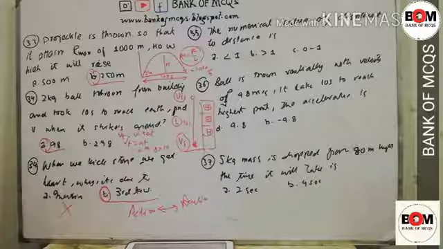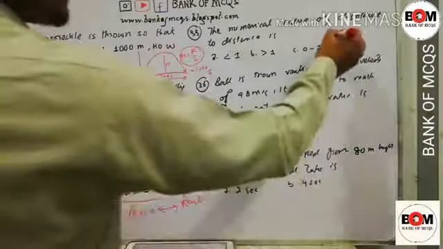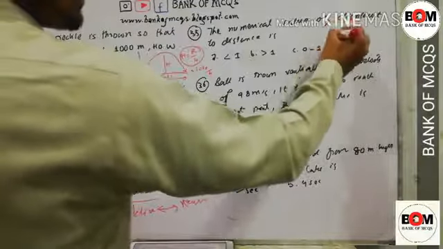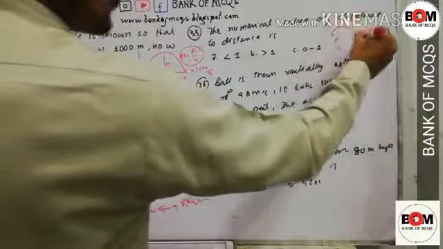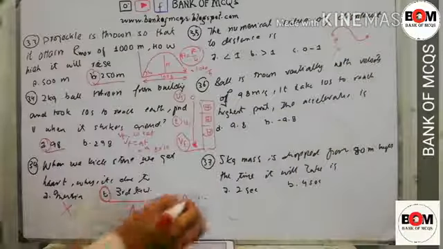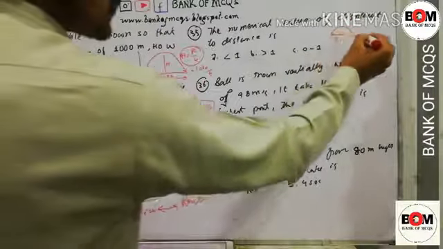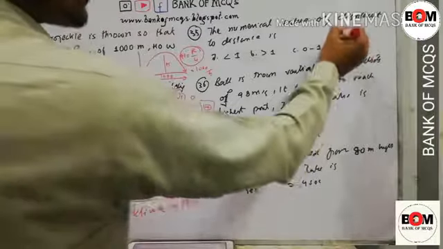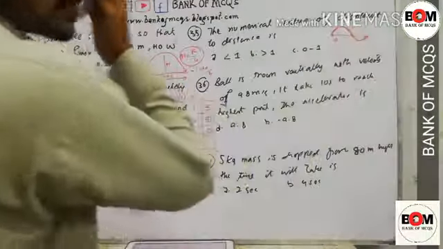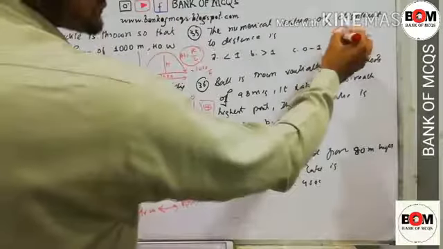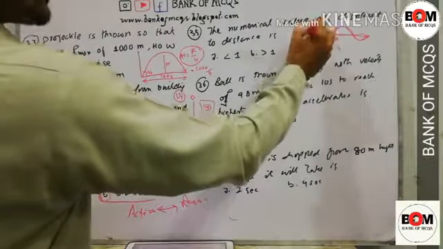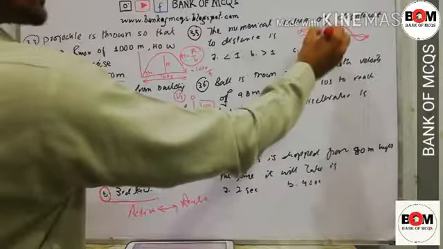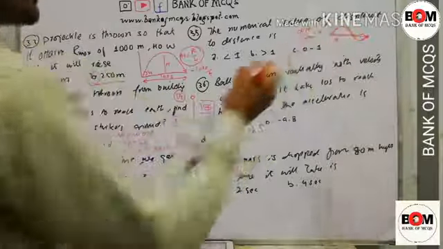Next is 35. Numerical value of displacement to distance is. So we can say that this body is moving from point A to B. It may go in this direction, this is distance, or it may go in this direction. If the body follows this path, this is distance. The shortest distance is displacement. As the distance is greater, distance divided by displacement will be greater.